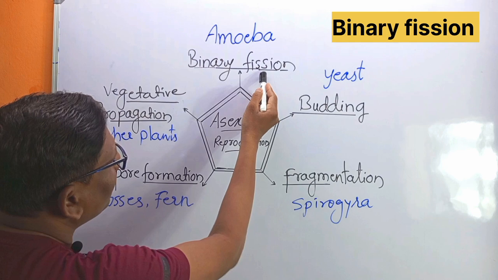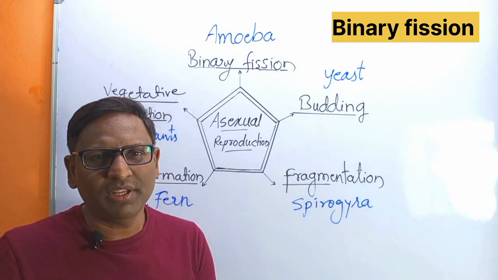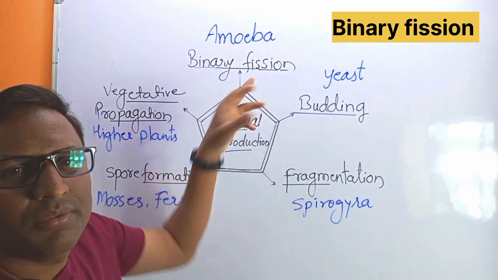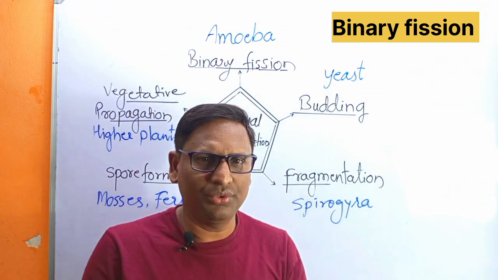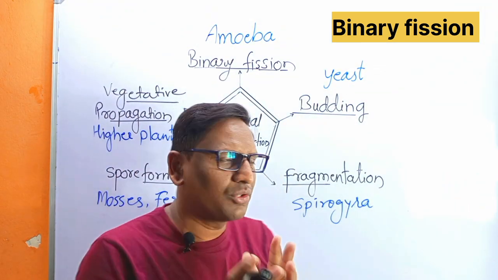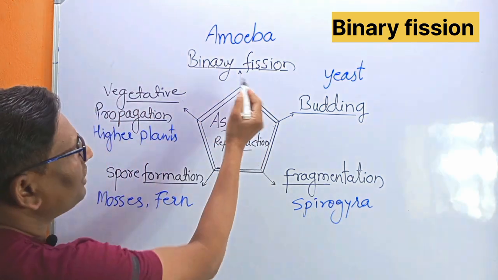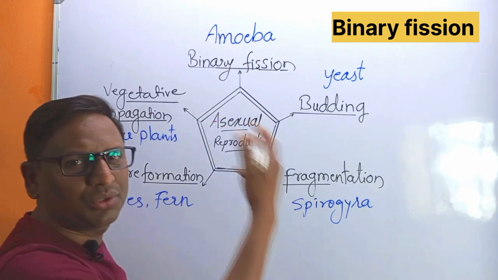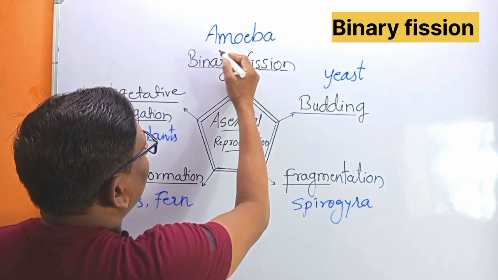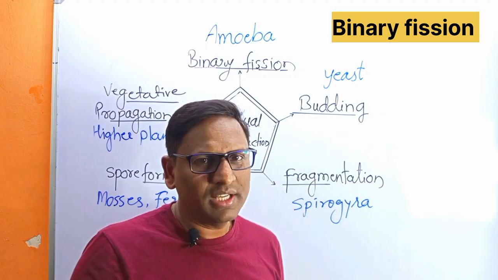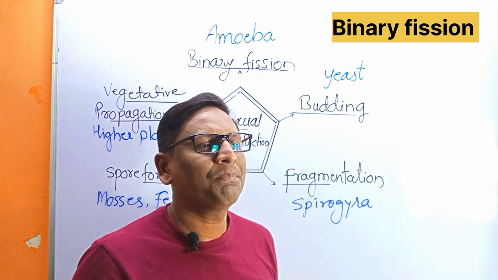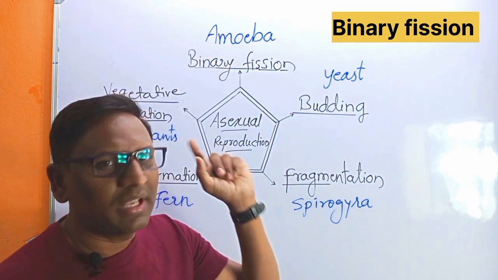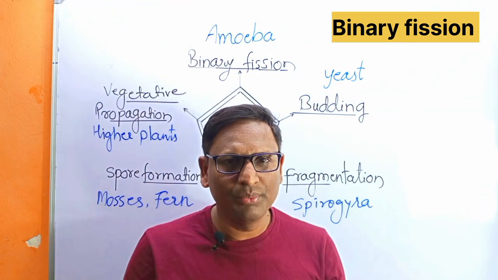Binary fission. It is the simplest method of reproduction where fission is involved. Fission means breaking down into two. So binary fission is the asexual reproduction where one cell divides into two. Examples are amoeba and bacteria. In this case, for example in amoeba, a single cell is going to divide into two.